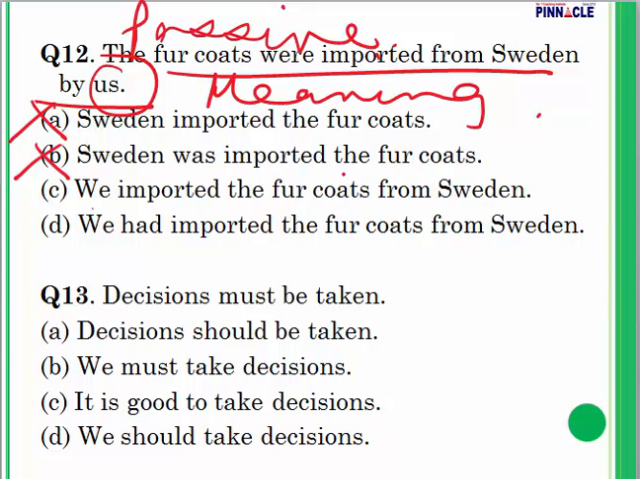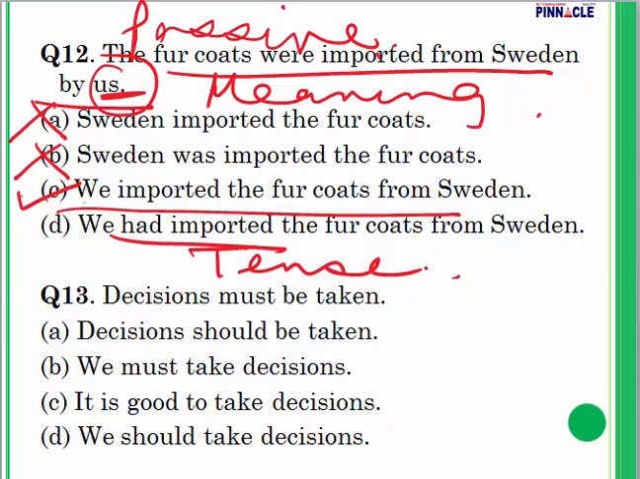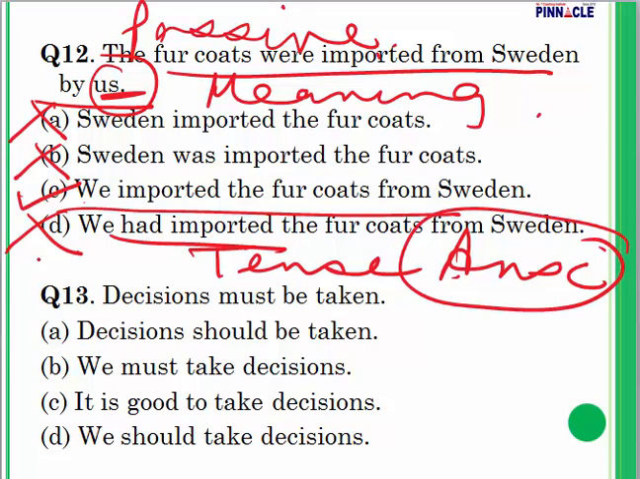Question number 12. The doer is brought in the beginning. We imported. Tense is correct. Yes, the tense is correct. So answer is C. We had imported. Tense has changed. So D will get eliminated. So for question number 12, my answer is C.